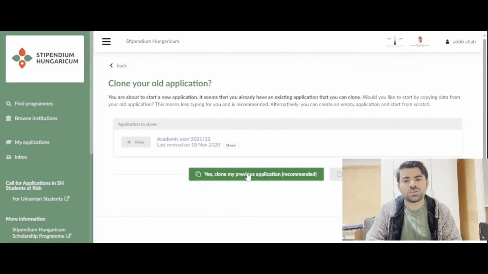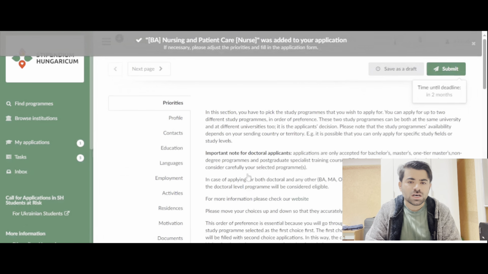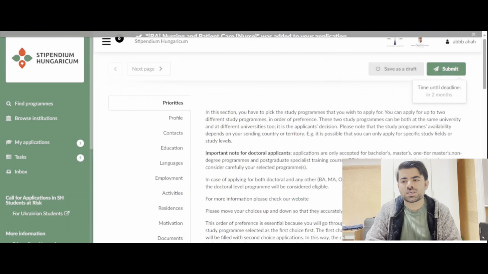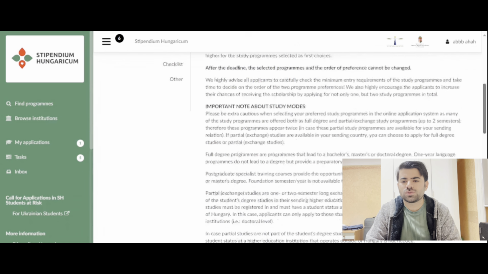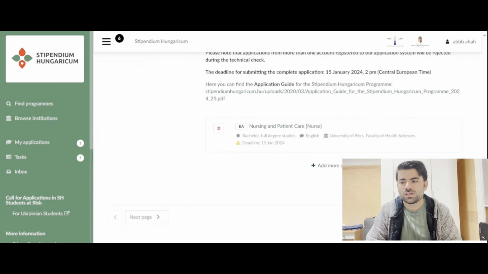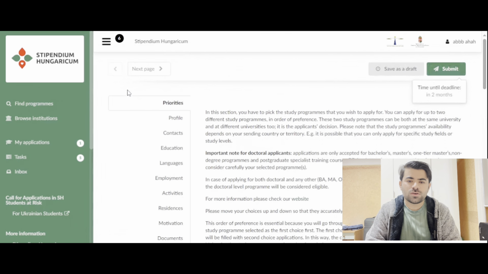Now, this was my previous application, so it shows here. But if you are starting a new application, it will be shown here. Let me show you this. This is the site where you have to fill in everything: priorities, profile, contact, education, language, everything. And once you select any program, it will be shown here.